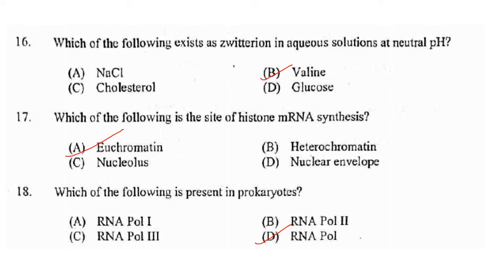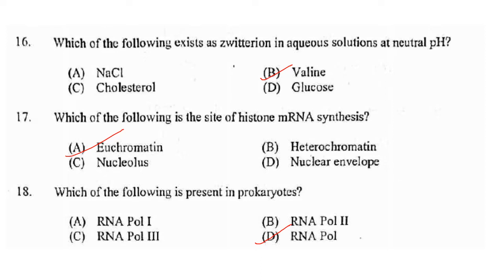Next one. Which of the following is the site of histone mRNA synthesis? Answer is option A, euchromatin. Now, unlike most proteins which are made continuously throughout interphase, histones are synthesized in the S phase of the cell cycle. Euchromatin is found in decondensed form during S phase and is required throughout the S phase, while heterochromatin exists in condensed form and replicates in the late S phase. So the site of histone mRNA synthesis is euchromatin. That is, answer is option A.